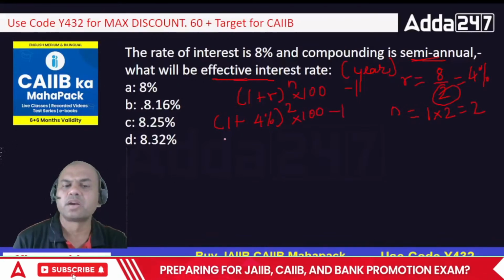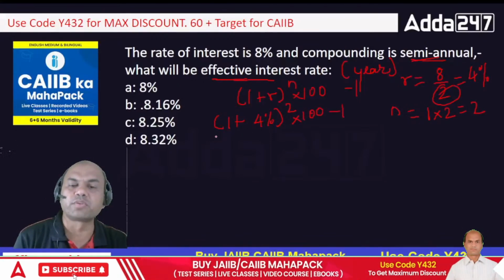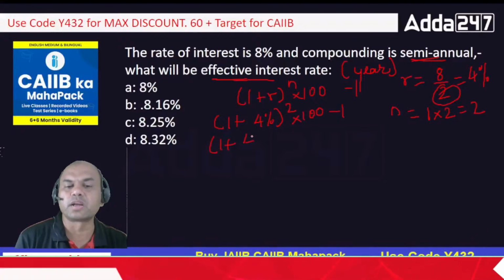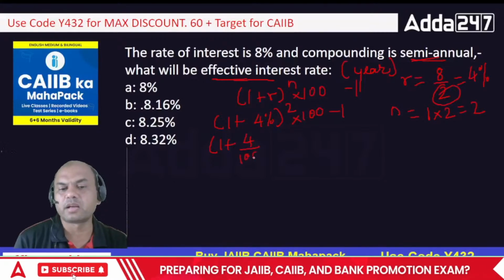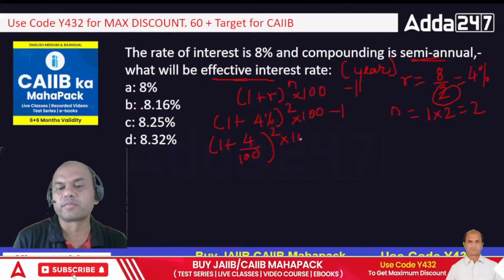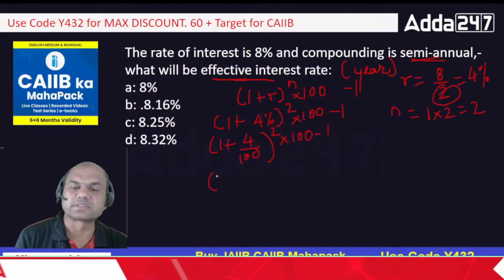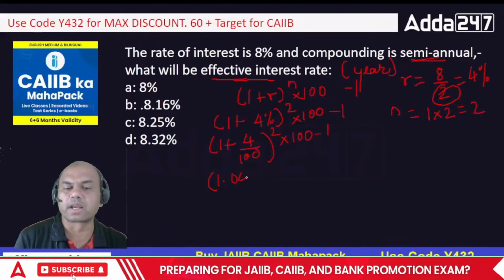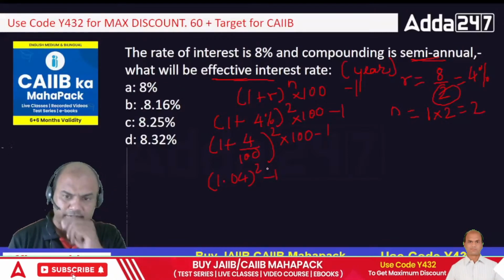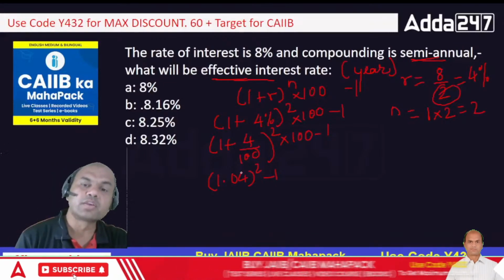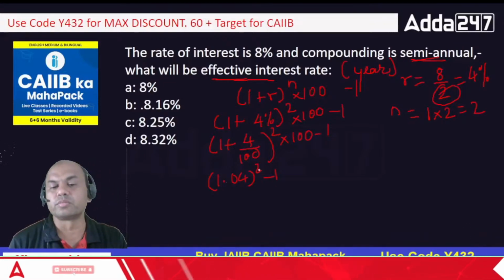So percent means 1 plus 4 upon 100, raised to 2, minus 1, into 100. Let me write it fast now: 1.04 directly. So 1.04 raised to 2 minus 1.